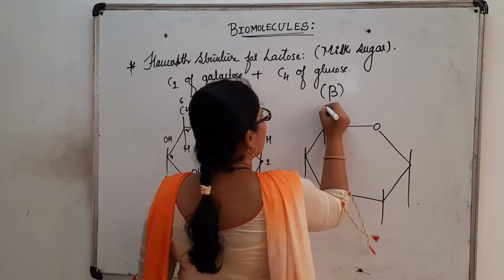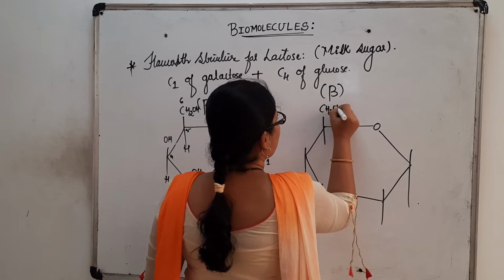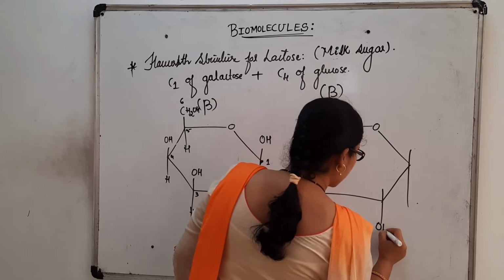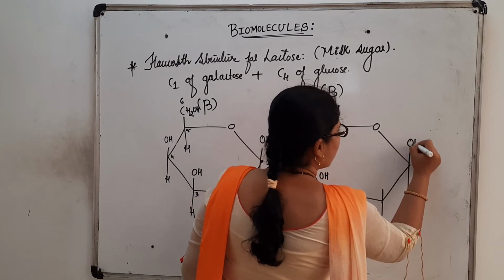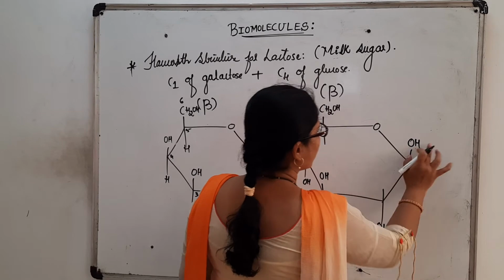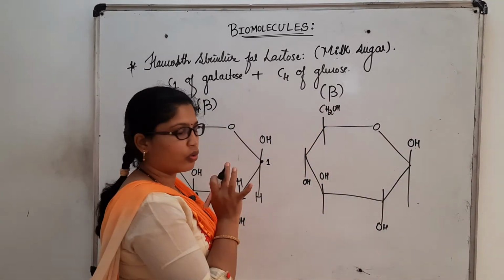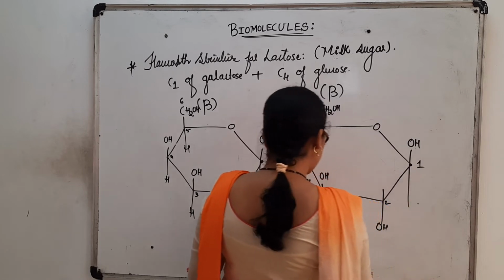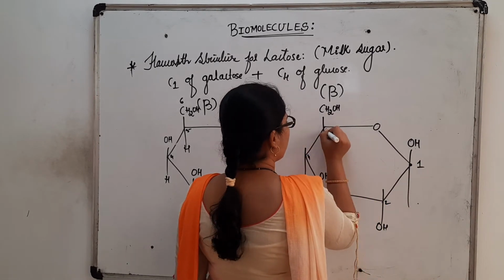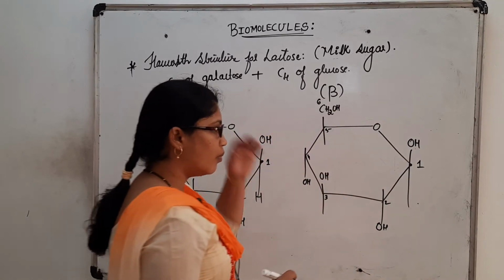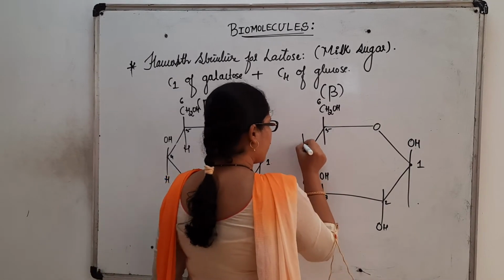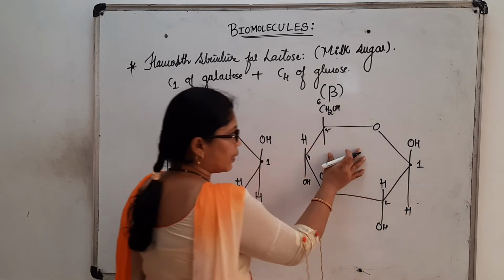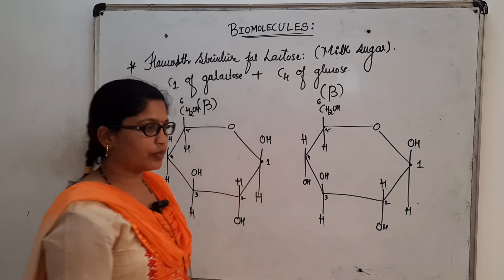Bulkier group at the top, bulkier group at the bottom, alternately, and the bulkier group at C1 should be on top because we are considering beta form of glucose. This is the first carbon, second, third, fourth, fifth, sixth carbon. Now let us complete the structure: H, H, H, H. This is the beta D-glucose unit.